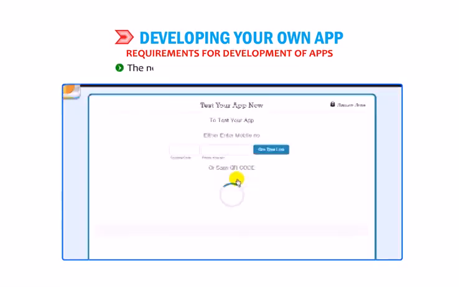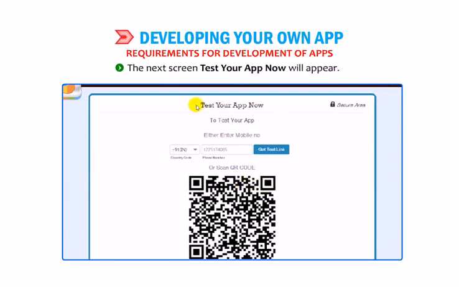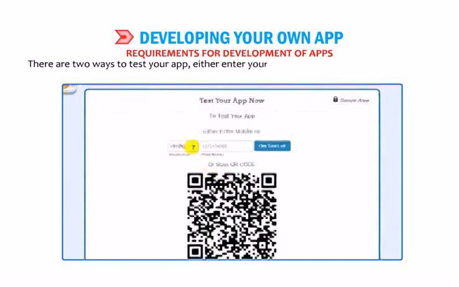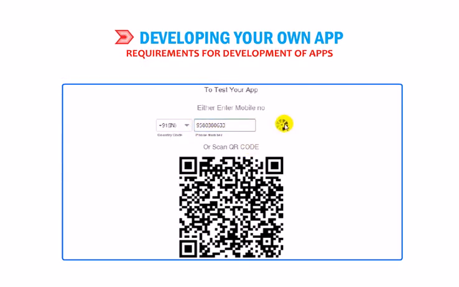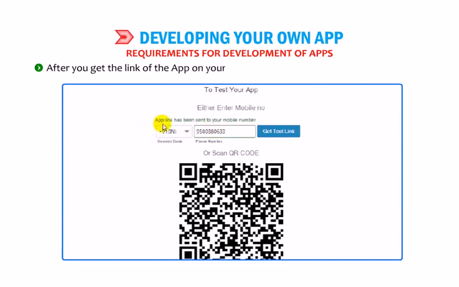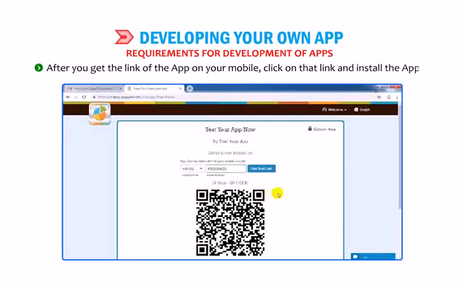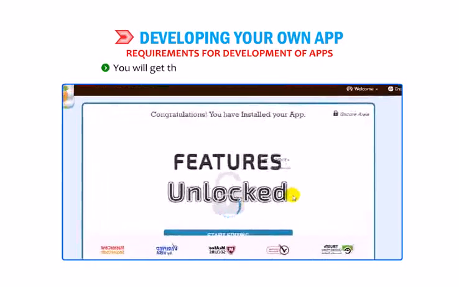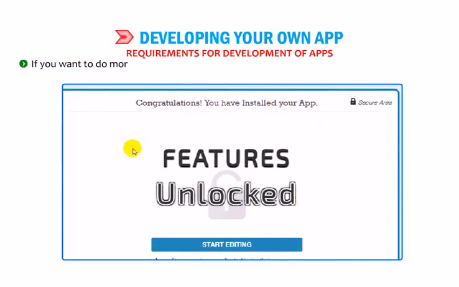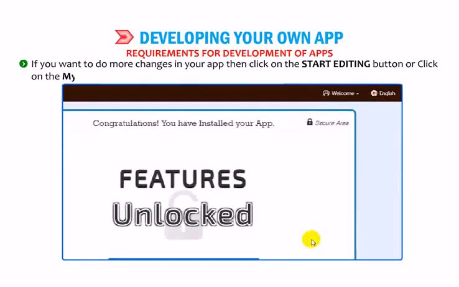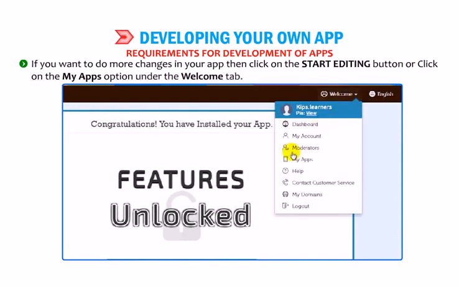The next screen, Test Your App Now, will appear. There are 2 ways to test your app. Either enter your mobile number or scan the QR code and select the Get Test Link button to get the link. After you get the link of the app on your mobile, click on that link and install the app. You will get the congratulations pop-up on the screen. If you want to do more changes in your app, then click on the Start Editing button or click on the My Apps option under the Welcome tab.